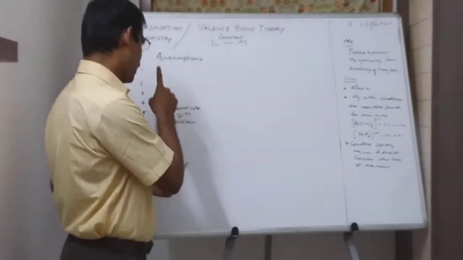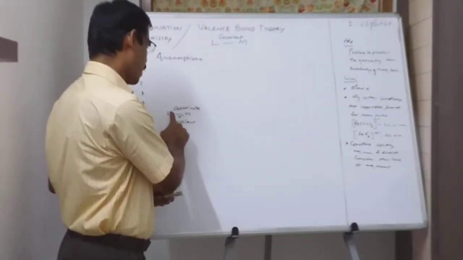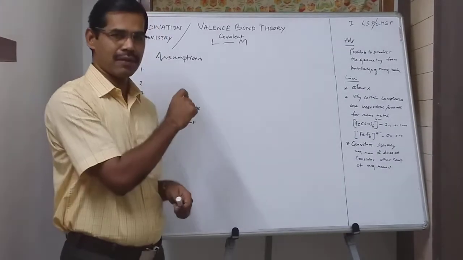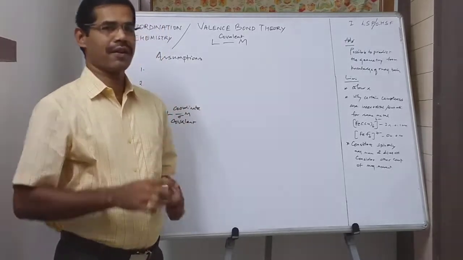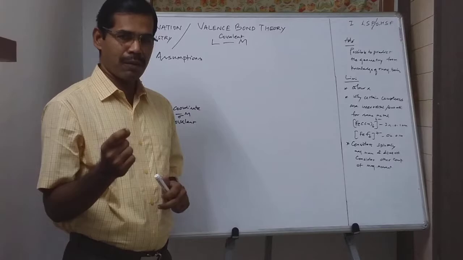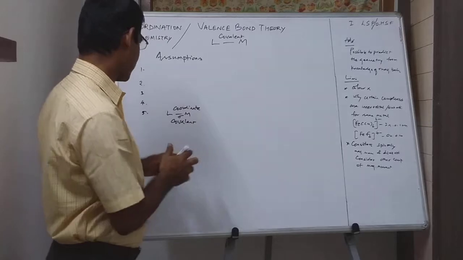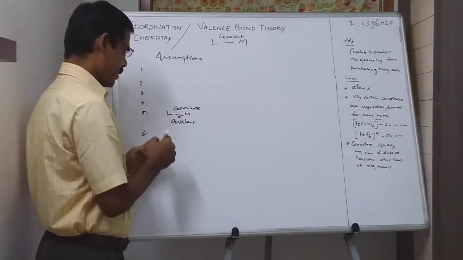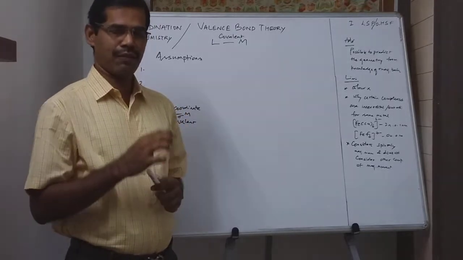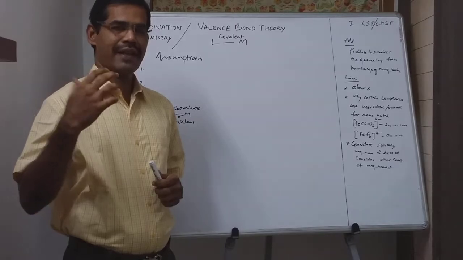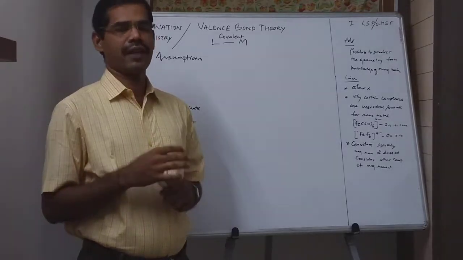So here the hybridized vacant metal orbital will form a coordinate covalent bond with the ligand orbital, resulting in the formation of a coordinate covalent sigma bond. A coordinate covalent bond is a type of covalent bond where both the shared electrons come from a single atom, that we already learned in the lower classes. The next assumption: the hybridized orbitals have better directional character, therefore they orient in different directions in space. Their orientation gives rise to a definite geometry for the complex compound.